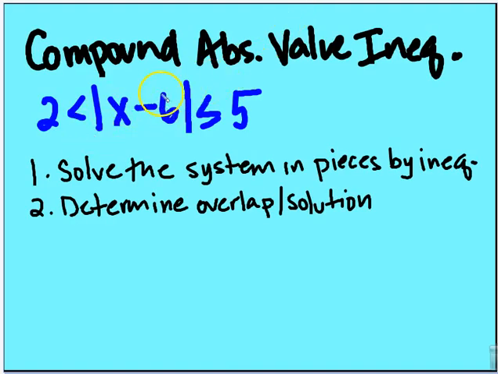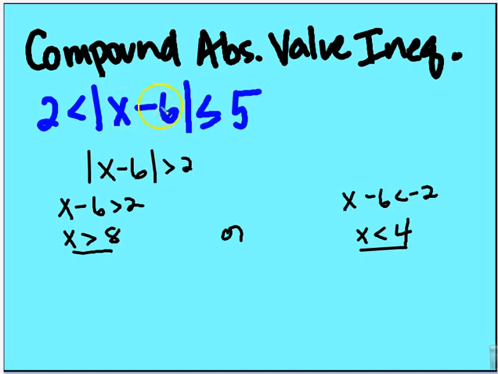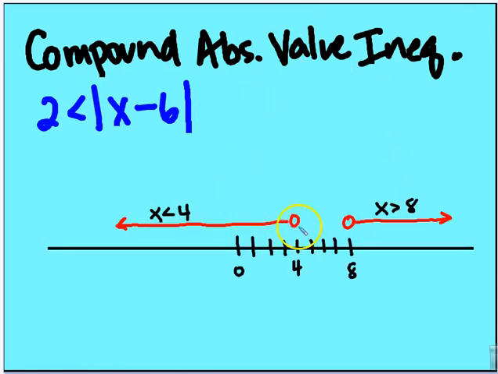All right, so I have a compound absolute value inequality. It's greater than 2 and less than or equal to 5. I'm going to solve the system in pieces for each inequality and then determine the overlap, because this is an and, it's an intersection for each solution. So we're solving here absolute value of x minus 6 is greater than 2. Again, I have my two inequalities, so I'm isolating first the greater than, then the less than. X is greater than 8, or x is less than 4. Represent this on a number line graphically, and it's very important for you to do that.